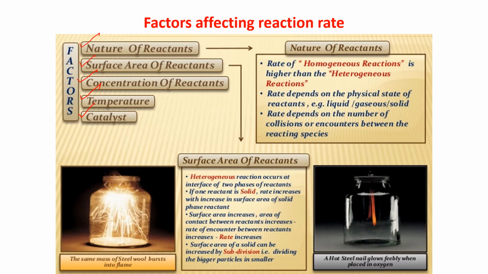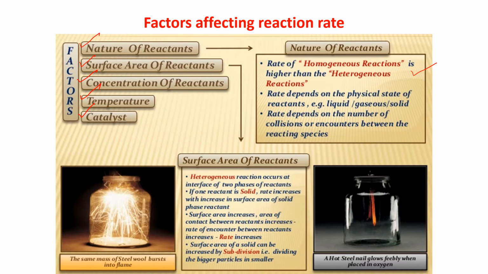The first is the nature of reactants. The rate of a homogeneous reaction is higher than that of a heterogeneous reaction. The second is that rate depends on the physical state of reactants, whether they are in solid, liquid, or gaseous state.